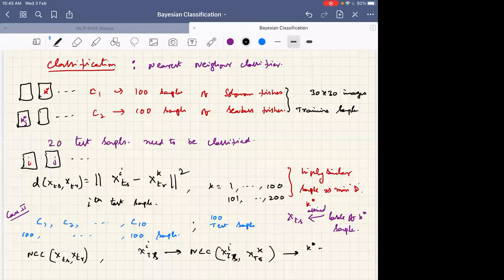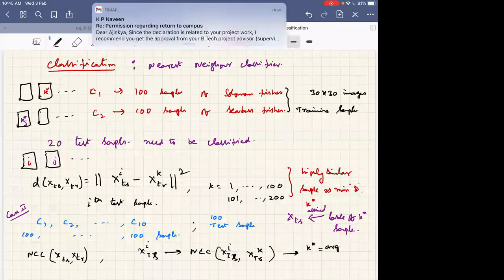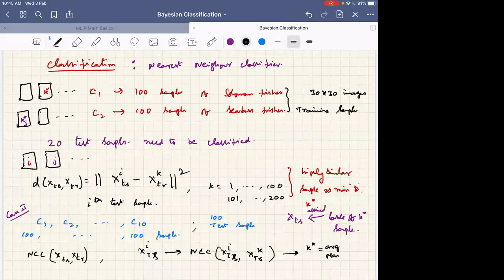K star, in mathematical terms, people write as argmax. The notation-wise, people write argmax over K of NCC(X_TS, X_K^TR). Among all K, whichever has the maximum cross correlation, that argument, the corresponding sample, will be K star.